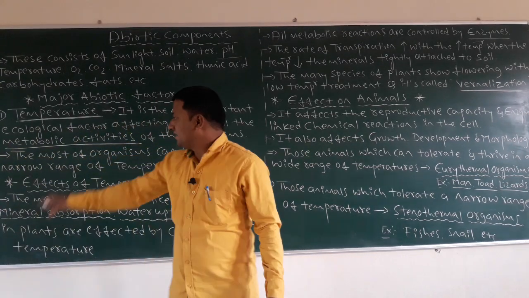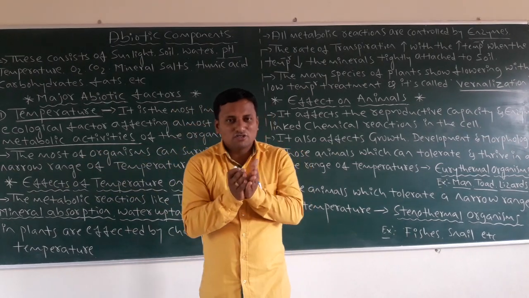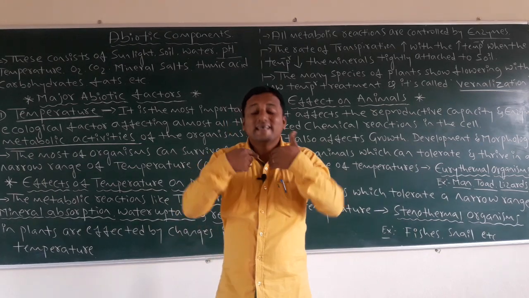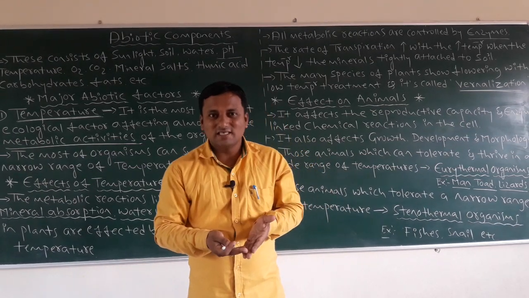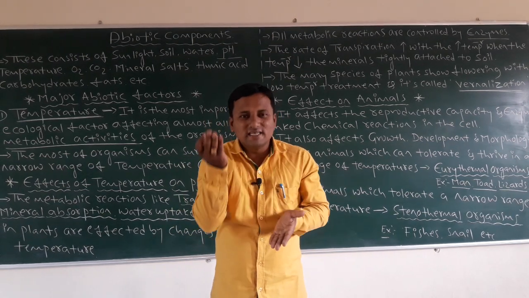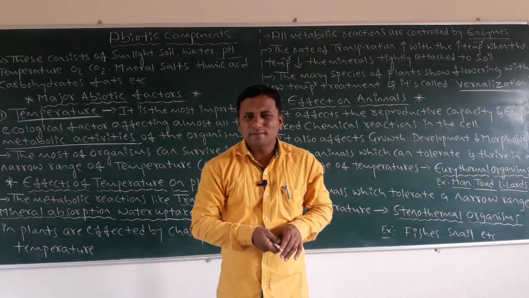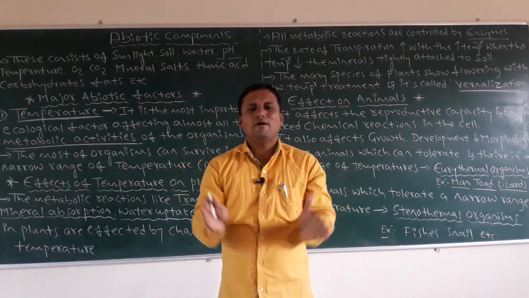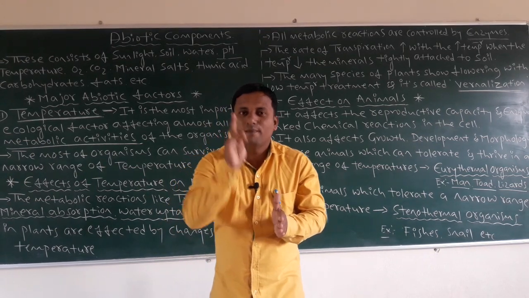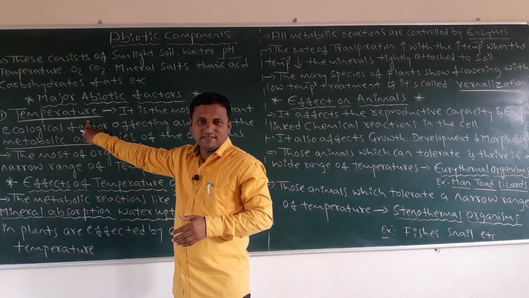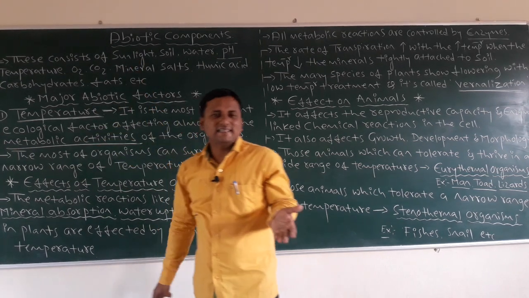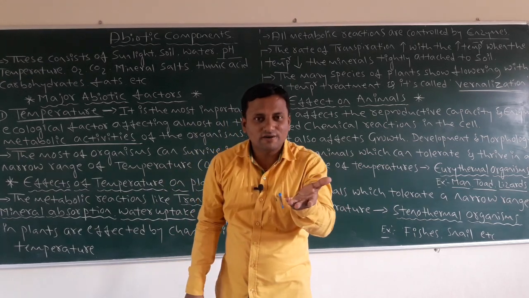The metabolic activities are almost all the growth, development, reproduction, respiration, photosynthesis, transpiration, and uptake of minerals, that is, the ascent of sap. All these types of metabolic activities happen only by which one? Temperature. The best example you can take is sunlight. If sunlight is there in plants, which process is going on?